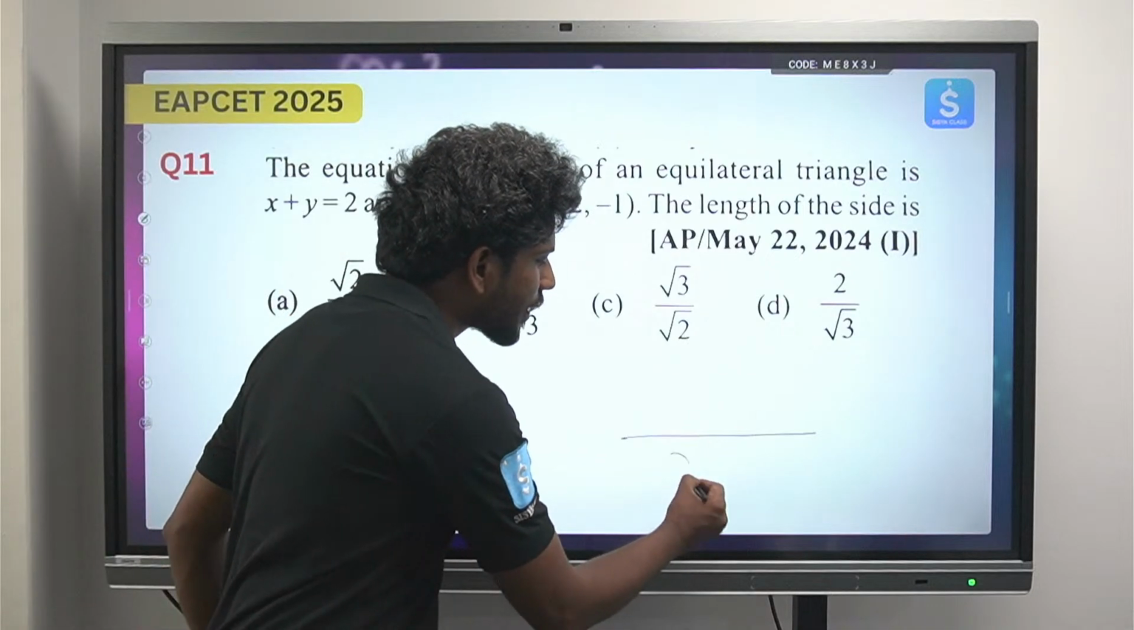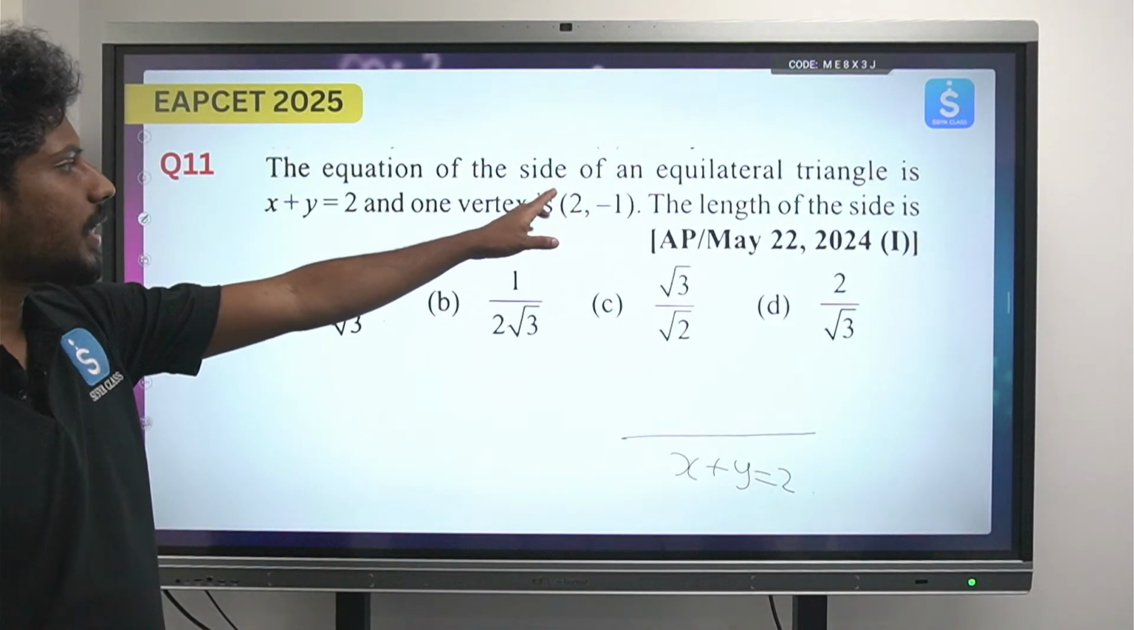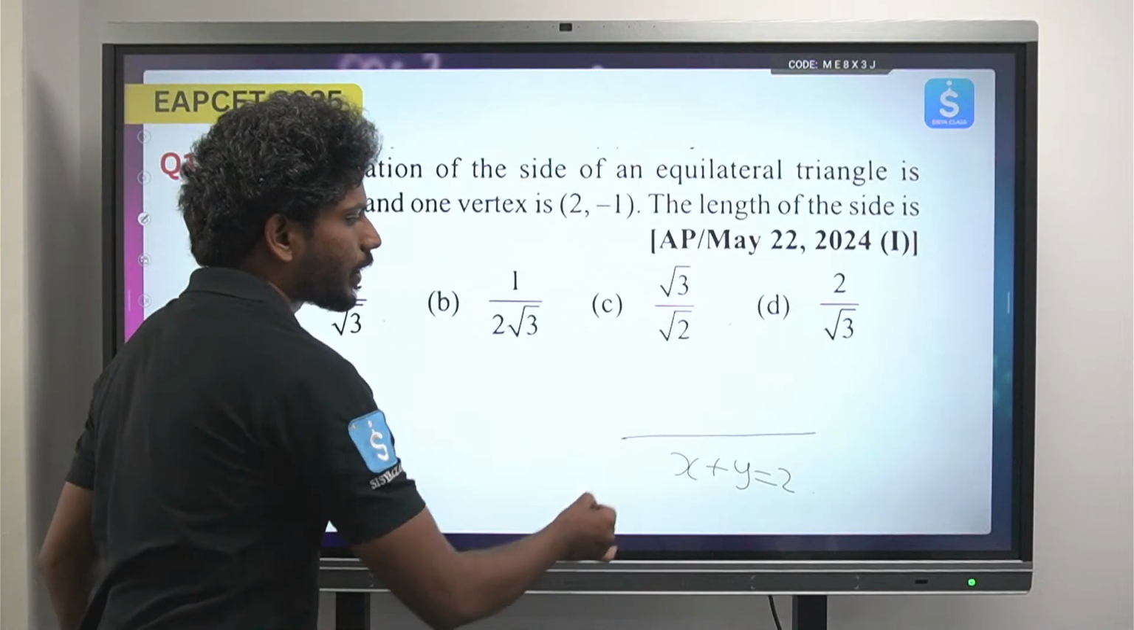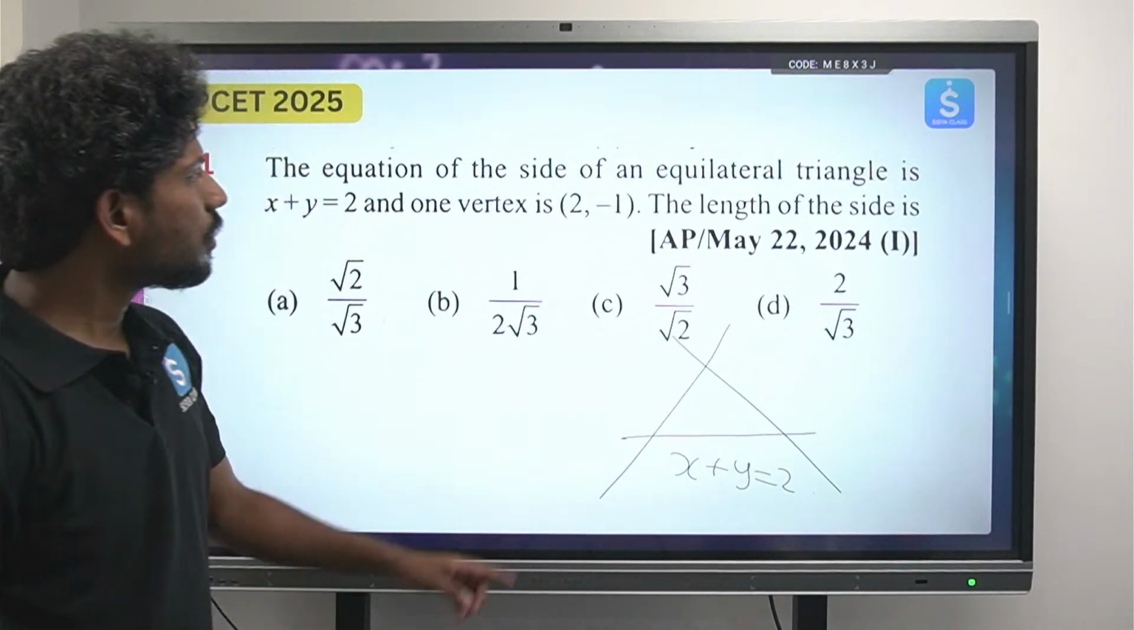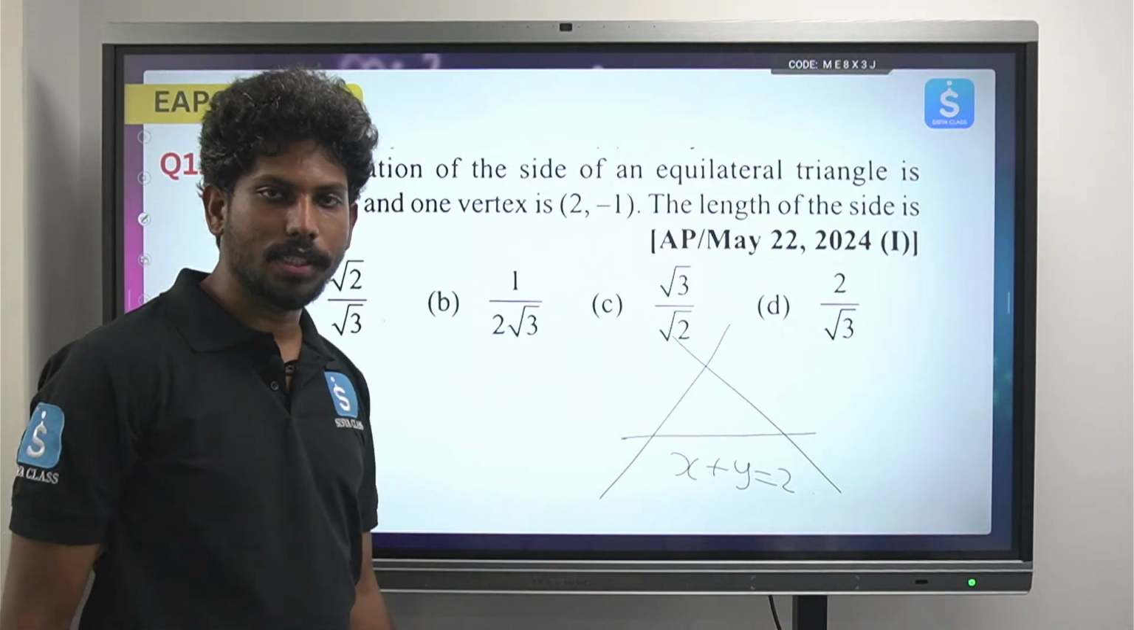So there is a line x plus y equals 2. Okay, and we took a point. So there is an equilateral triangle. Okay, there is some equilateral triangle like this. So he is saying one of the vertices is (2, -1). Okay, the base is x plus y equals 2.